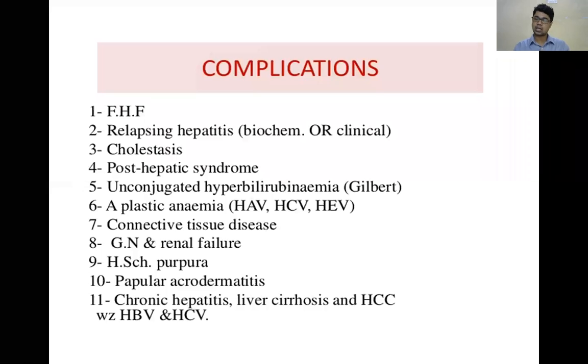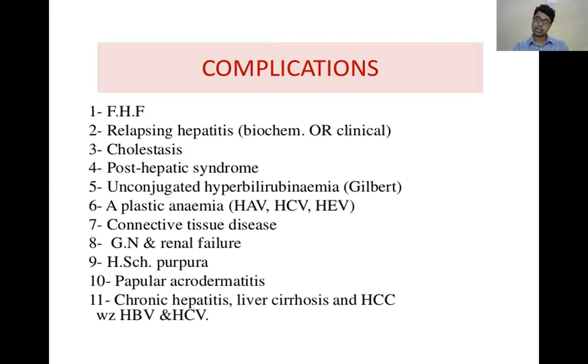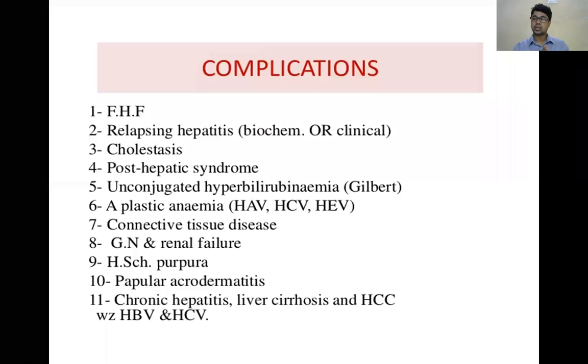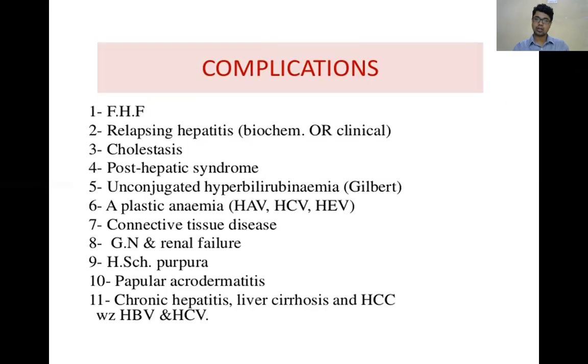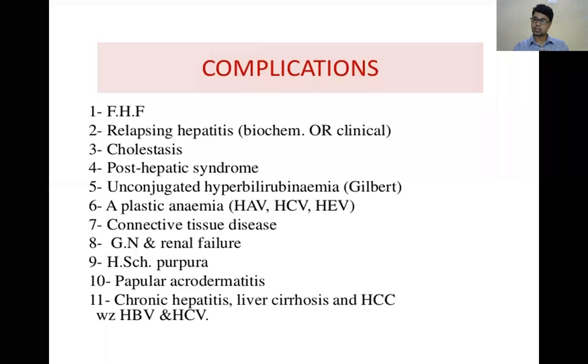Also aplastic anemia, bone marrow suppression, because it is a virus that causes bone marrow suppression. You will get nephrotic syndrome, then renal failure. Then what else? Cirrhosis, and hepatocellular carcinoma is the last one. Which antigen gene is responsible for that? The HBx antigen gene is responsible for oncogenesis or hepatocellular carcinoma in hepatitis. So these are all the complications of hepatitis.